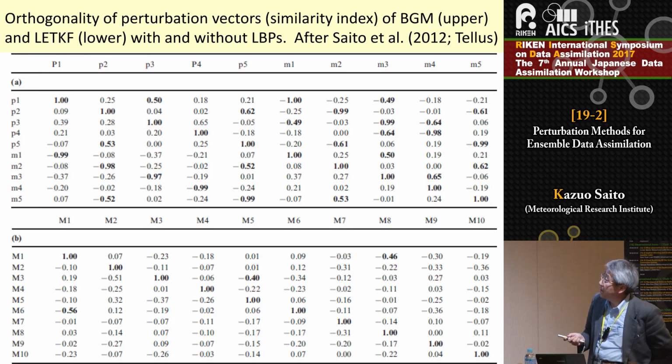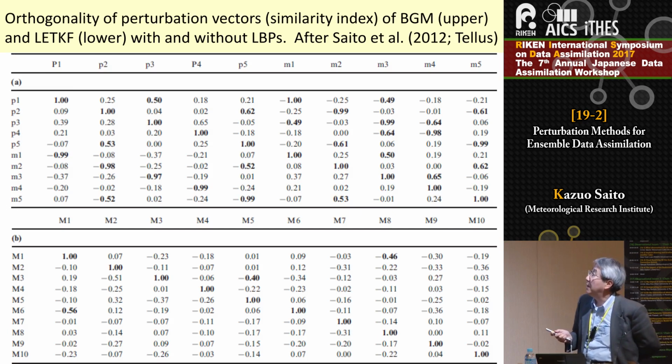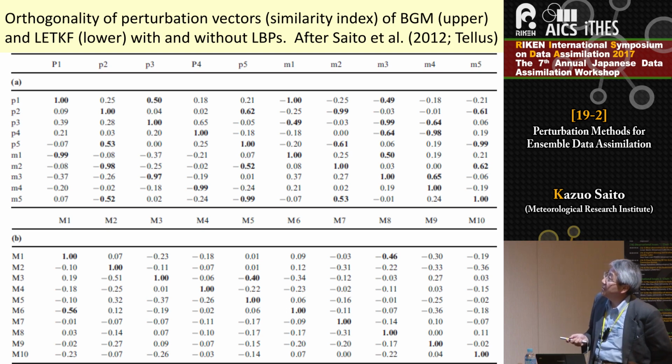This is a table from my paper which checks the orthogonality of the perturbation vectors of breeding method and LETKF perturbation with and without the lateral boundary perturbations. So in case of LETKF perturbations, even without the lateral boundary perturbations, the similarity index is generally small, which means the orthogonality is kept almost automatically.